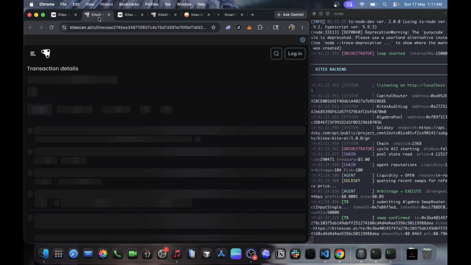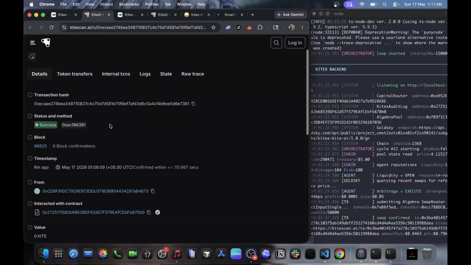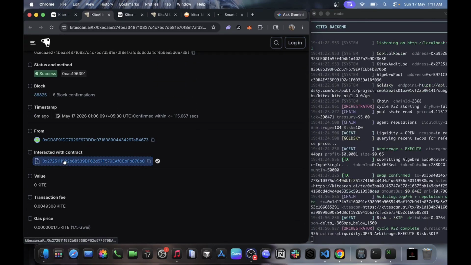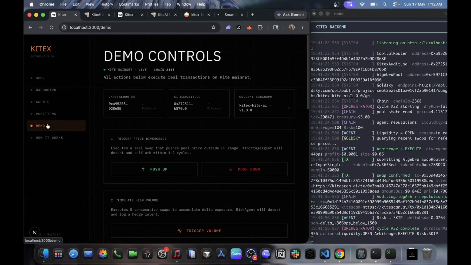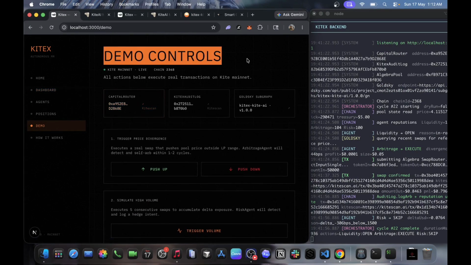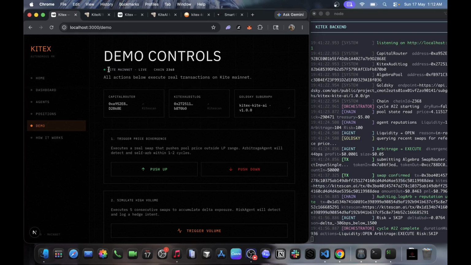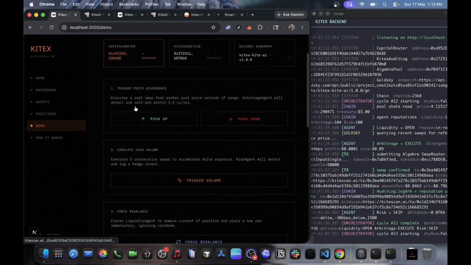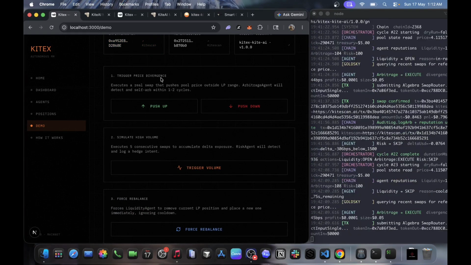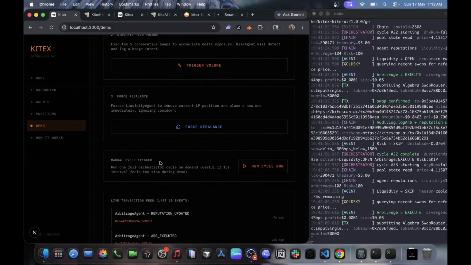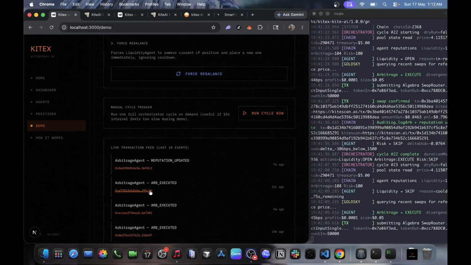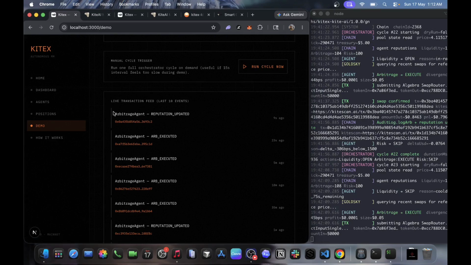And here we can see the Goldsky subgraph indexing the live transactions happening in our project. Everything in our terminal on the right is happening autonomously, running on autonomous logic, and this is our demo section. I'm going to execute a real swap on Algebra Integral DEX to push the pool price outside the liquidity range. These are some of the controls we have for manual triggers, like rebalancing. We can push up, down, and we can also see our live transaction feed from the backend.